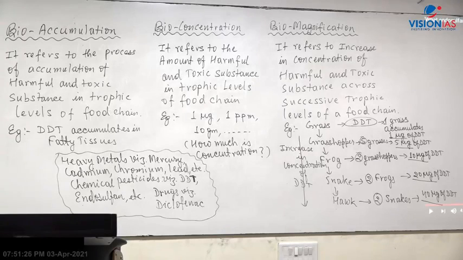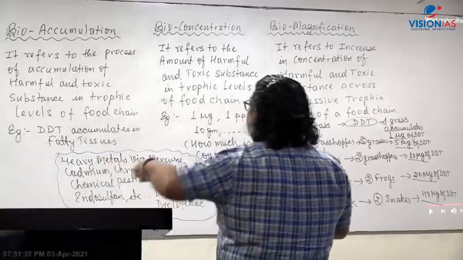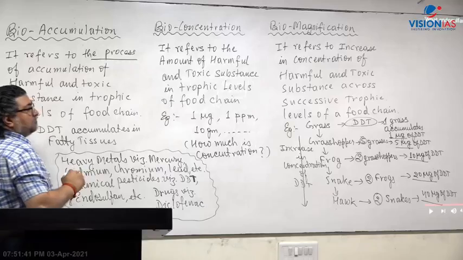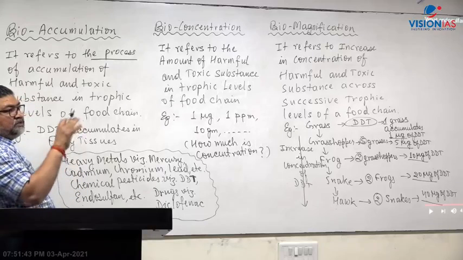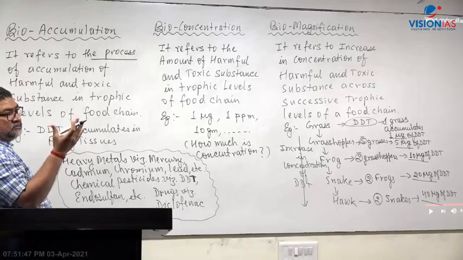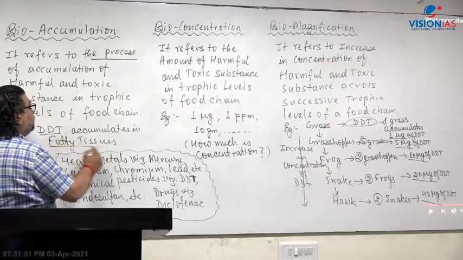Accumulation means assimilation. When you refer to the word accumulation, here it means assimilation. Here we're talking about the process by which a trophic level will get that toxic substance, like DDT, which goes to the fatty tissues.